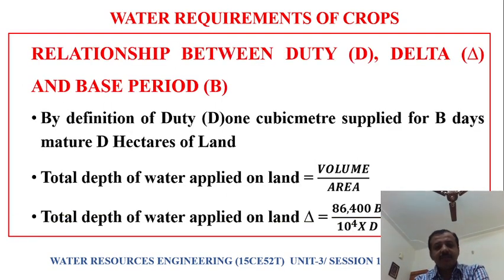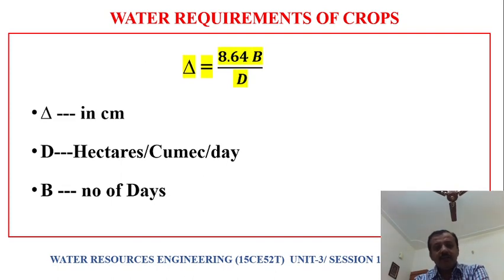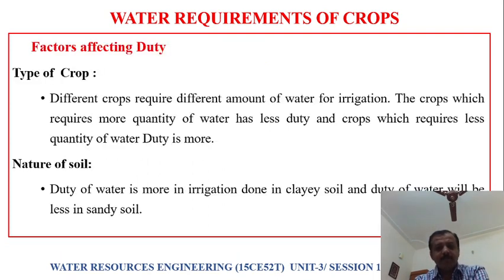And there is a relationship between duty, delta, and base period. What is that relation? Delta is equal to 8.64 B divided by D. Delta is taken in centimeters, B is the number of days, that is the base period, and D is duty. This is the relationship between duty, delta, and base period.